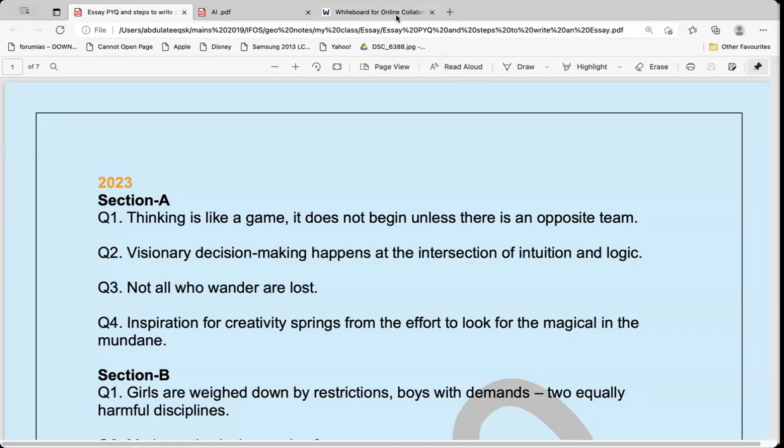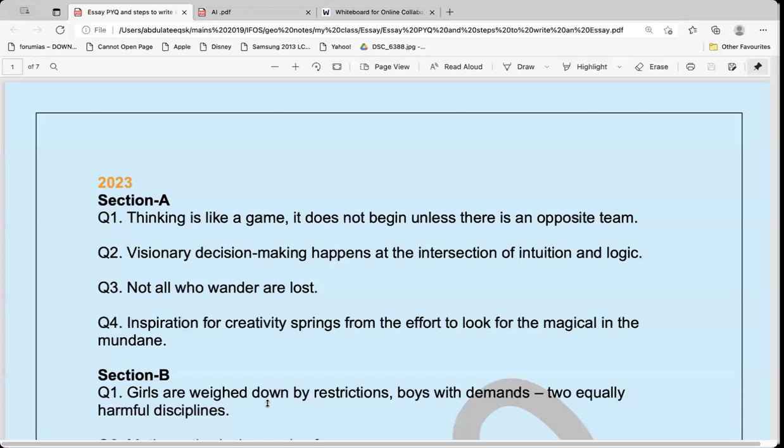and APPSC. So what's the difference between the UPSC essays and the APPSC or TSPSC essays? We will have a look at it. We will try to understand what kind of questions are being asked in the UPSC, what kind of questions are being asked in the APPSC, and what kind of questions can be asked for the upcoming TSPSC exam. So we will try to understand depending upon the question.